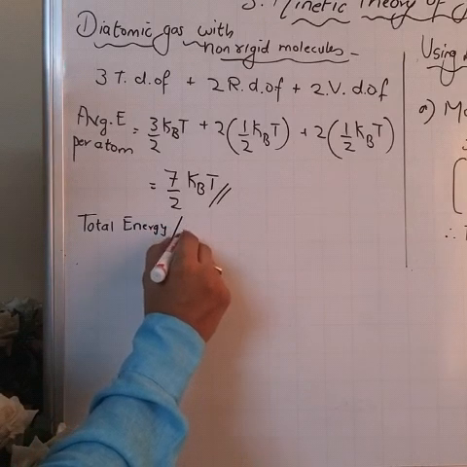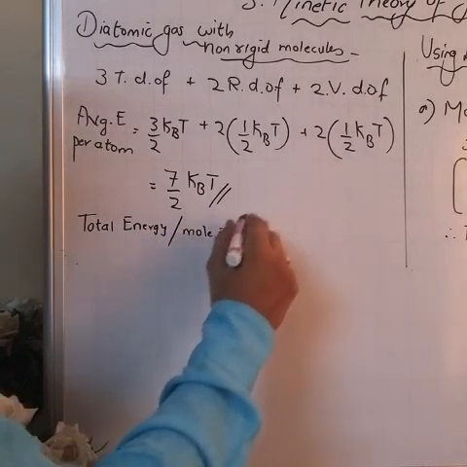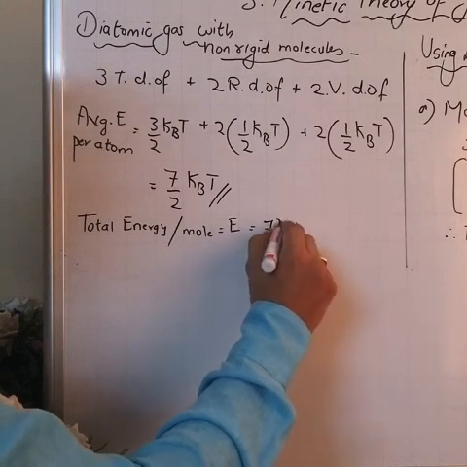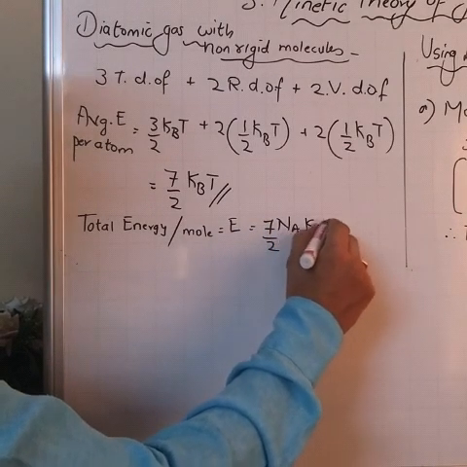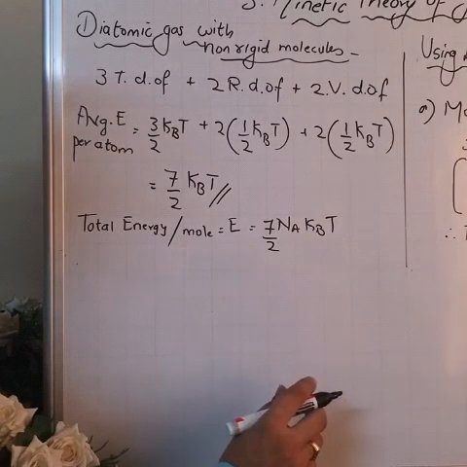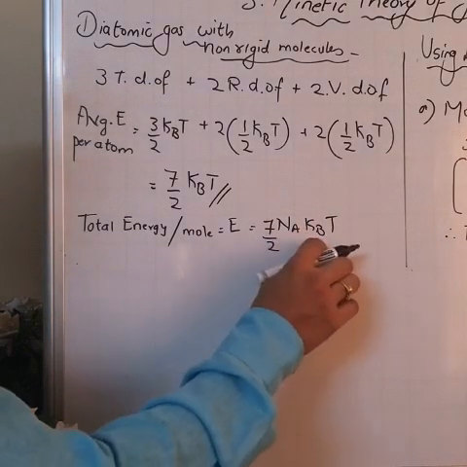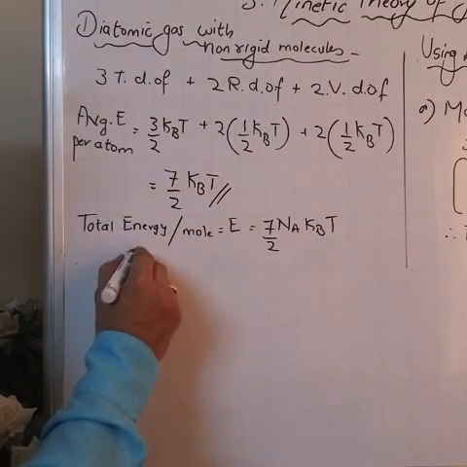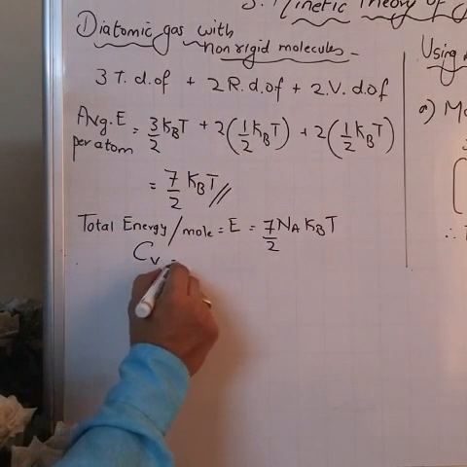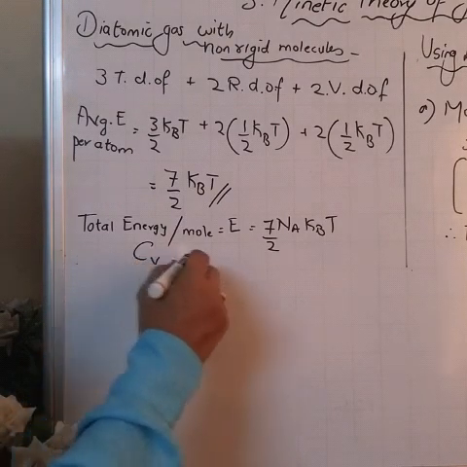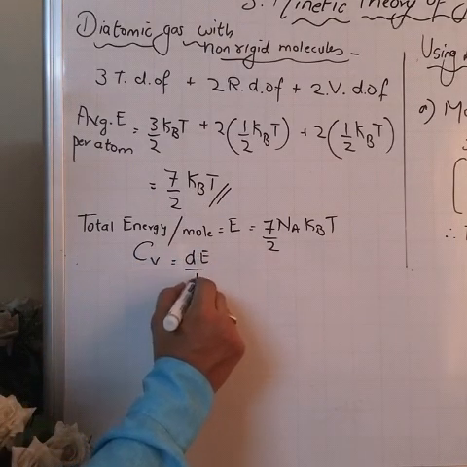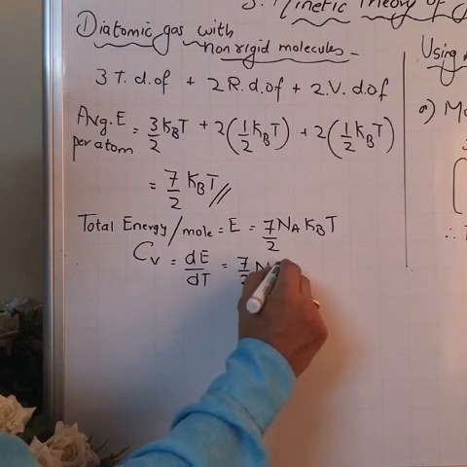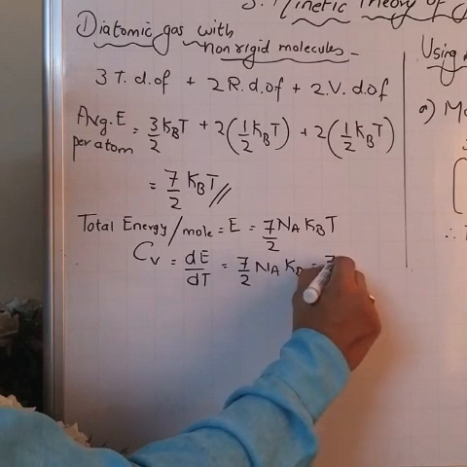Total energy per mole will be E equal to 7 by 2 into Na into kB T. But we all know Na into kB is R, so you can write directly 7 by 2 RT, but instead I'll first find Cv. Cv is molar specific heat at constant volume. I will differentiate E with respect to temperature. What I get is 7 by 2 Na kB, that is 7 by 2 R.